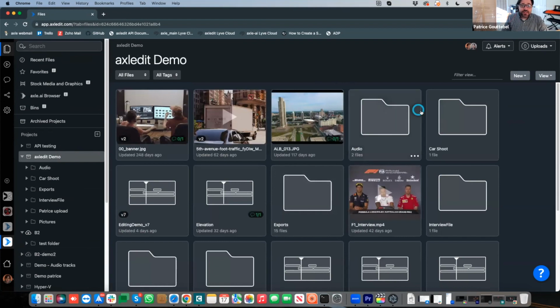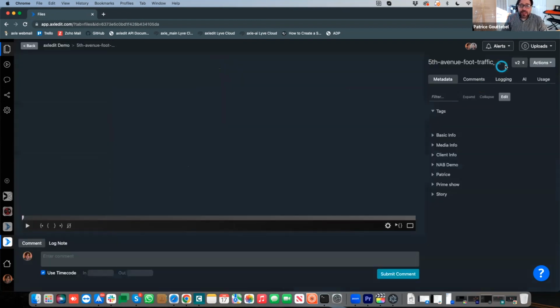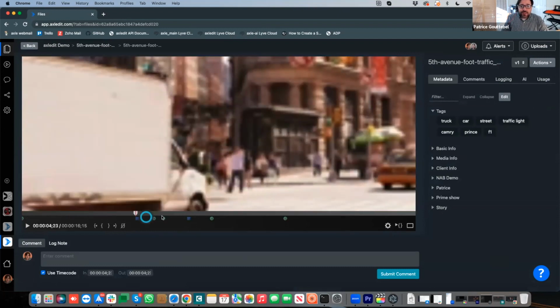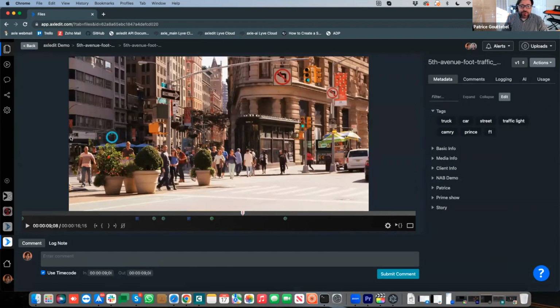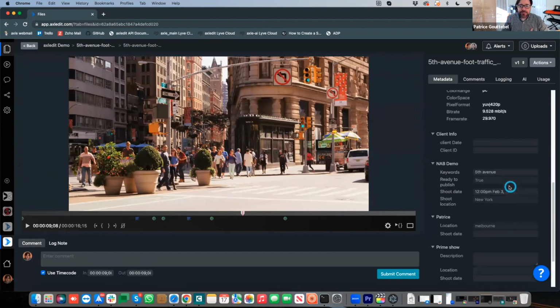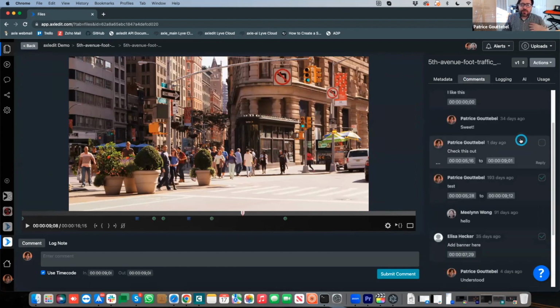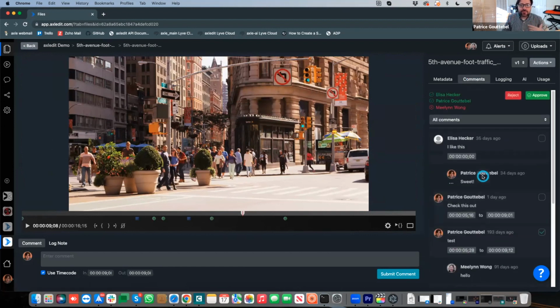But basically, you can preview this clip here. Just like in the Axel on-premise, I will have the possibility to preview the clip. I can tag, create my own set of custom data fields, just like with Axel. But on top of it, I would be able to have a much more advanced review and approval workflow than I have with the on-premise. So the SaaS is really meant to be in the cloud.